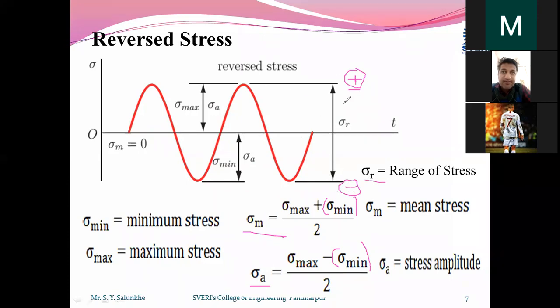So if it is 10 and 5, the range becomes 15. Mathematically, this is how you calculate it.